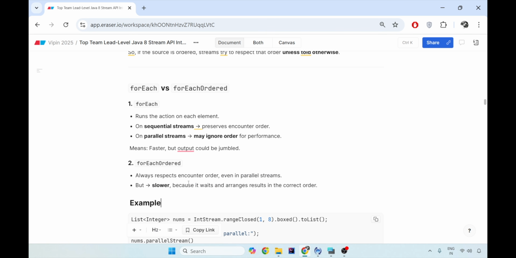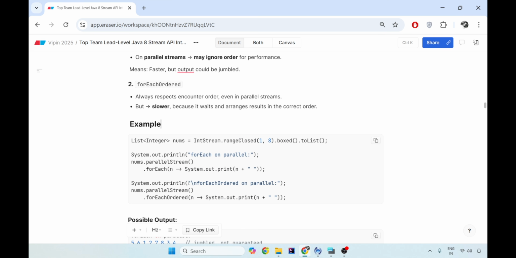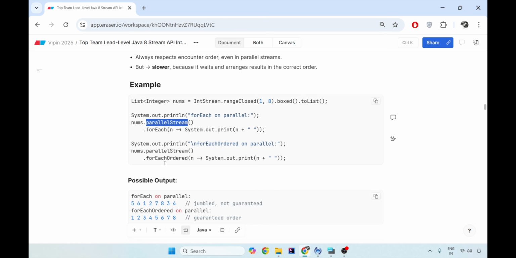So it is slower, it has worse performance, but in the end the result you get is in arranged order, and even though you use the parallel stream, the output remains the one which is on your list, like 1, 2, 3, 4, 5, 6, 7, 8, rather than the jumbled one you get when you use simple forEach rather than forEachOrdered.